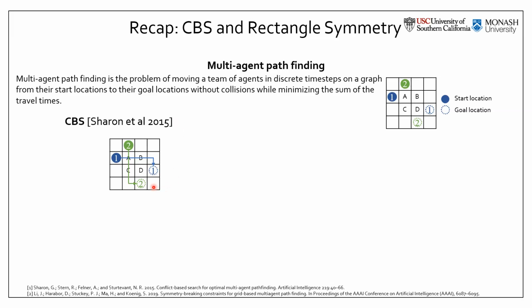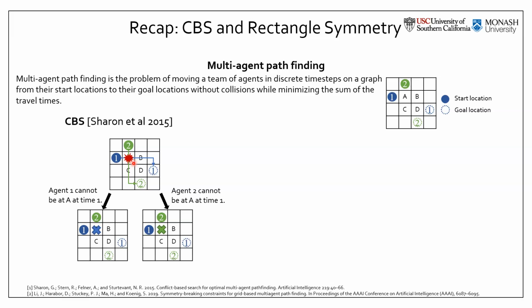It first plans the shortest path for each agent by ignoring the collisions, like these two paths. It then checks for collisions. Here, the two agents collide at location A at time 1. It then resolves this collision by saying either agent 1 cannot be at A at time 1, or agent 2 cannot be at A at time 1. And in each case, it generates a child node with a new constraint, and replans paths satisfying the new constraints.